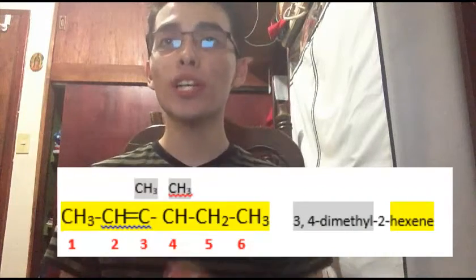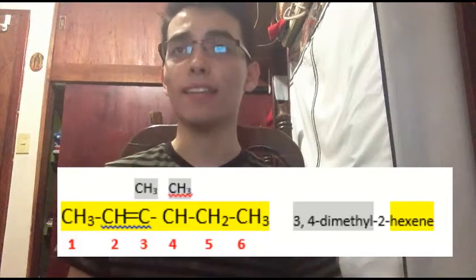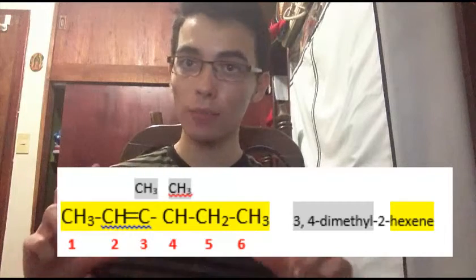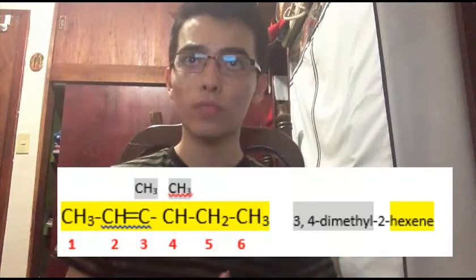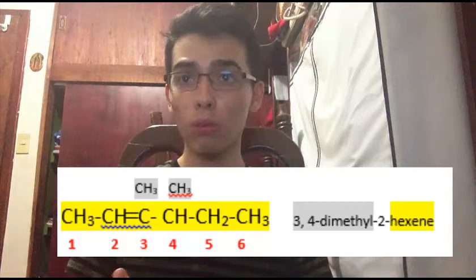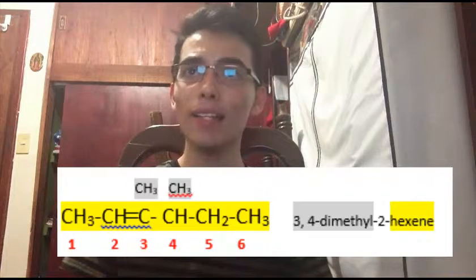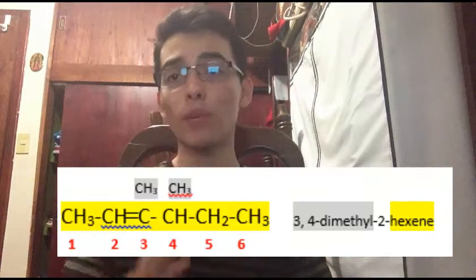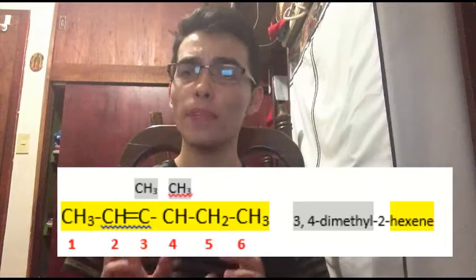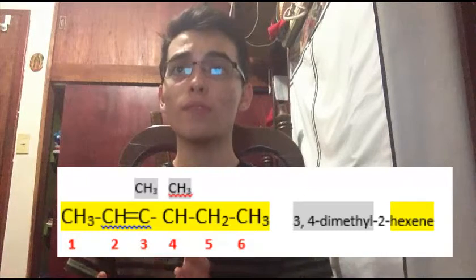There are 2 other examples that show the steps to create the formulas from the name. In this example, we have 3,4-dimethyl-2-hexene. So in the main chain, we have 6 carbons. The name also gives us information about where the double bond is: between carbon 2 and carbon 3. First of all, the main chain is numbered from left to right, 1 and 2, and at carbon 2 we have the double bond.